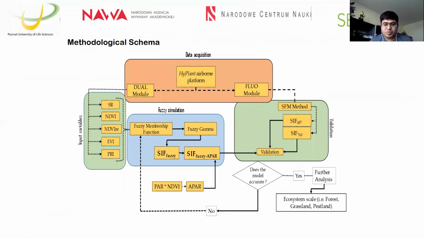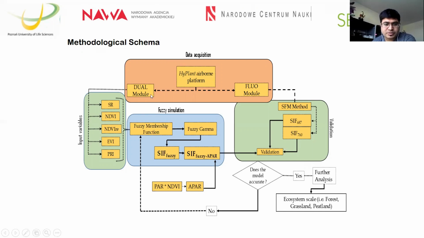This is the most important slide. I would prefer to show you the methodological scheme of the whole model, how we use the model for developing the fuzzy SIF proxy. The data set has been obtained from the HyPlant airborne platform, as I mentioned before.